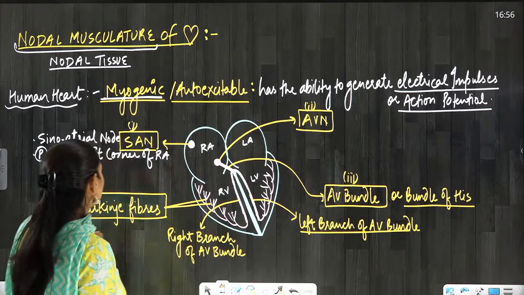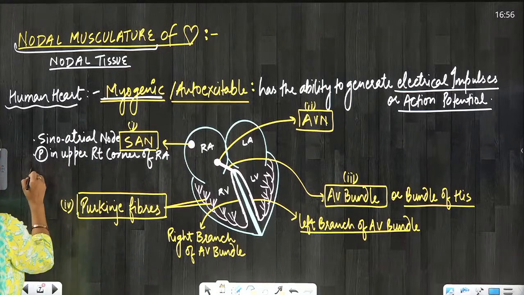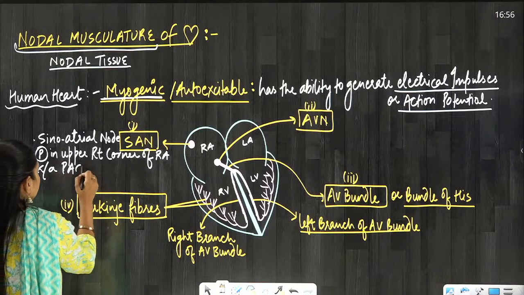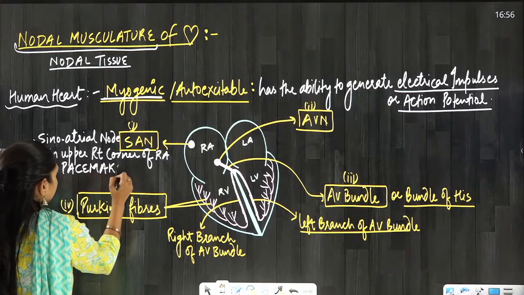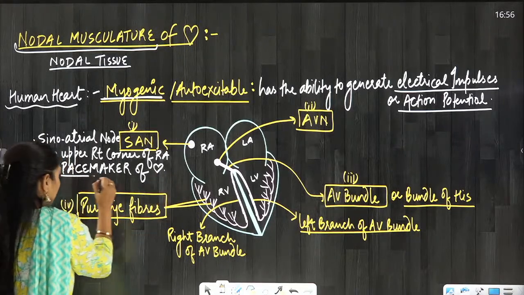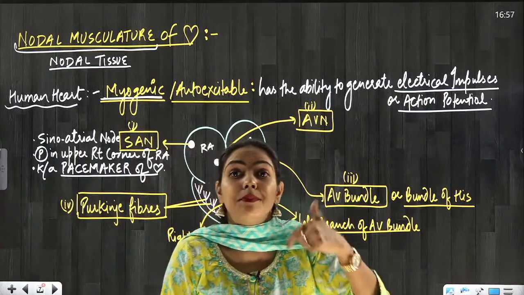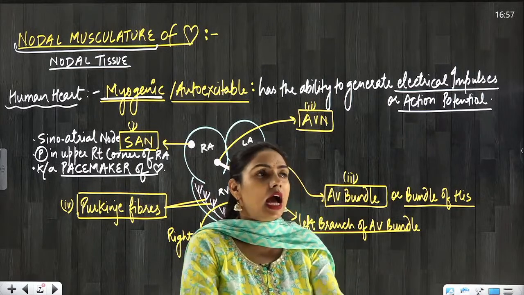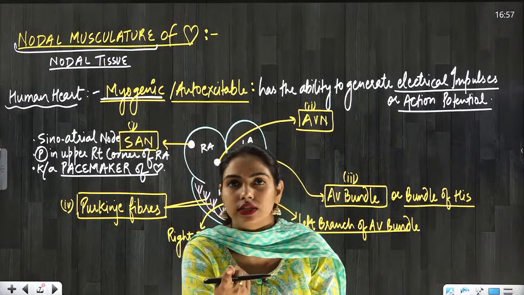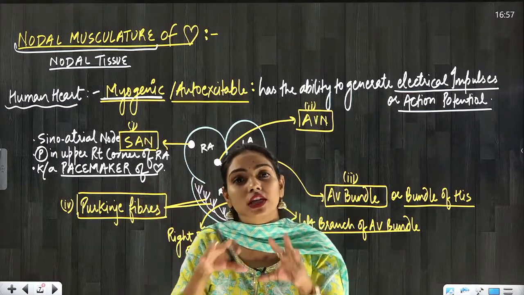Now I was talking about the SAN, the sinoatrial node, and where it is present. The next important point is that it is known as the pacemaker of the heart. Why is it known as the pacemaker of the heart? Because it has the ability to generate the maximum number of electrical impulses. I have told you that all the heart muscles have the ability to generate electrical impulses. But why has the SAN got specialized?